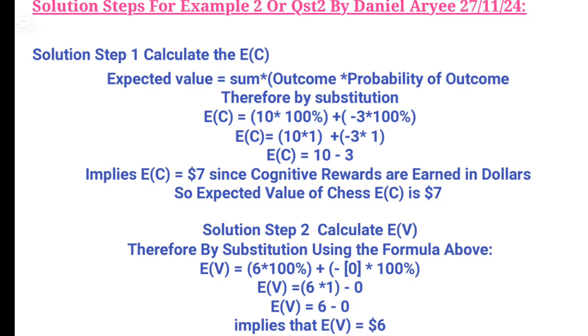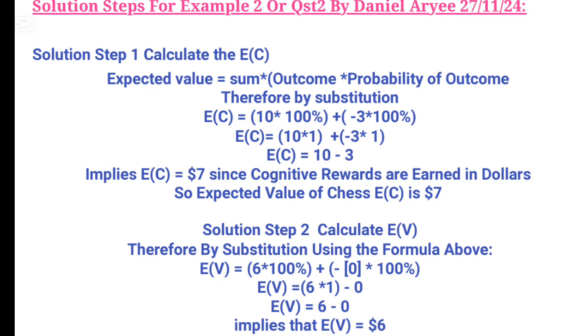Therefore, by substitution, the expected value for chess can be calculated as EV equals $10 multiplied by 100%, which is the implied probability, plus negative $3 multiplied by another 100%. The mathematical representation above can be rewritten as $10 multiplied by 1 plus negative $3 multiplied by 1. Therefore, the mathematical manipulation of the above gives the result of $7 in reward.